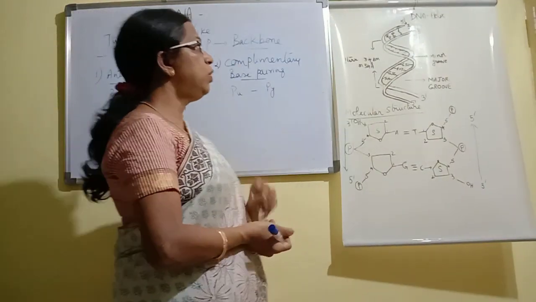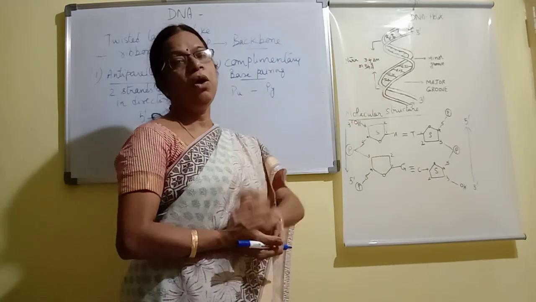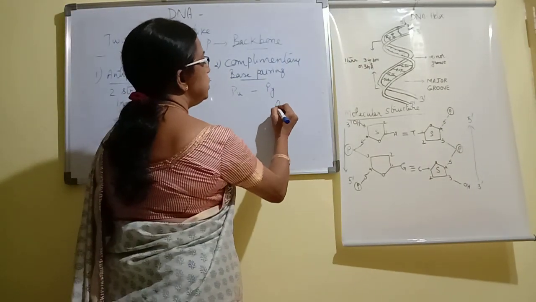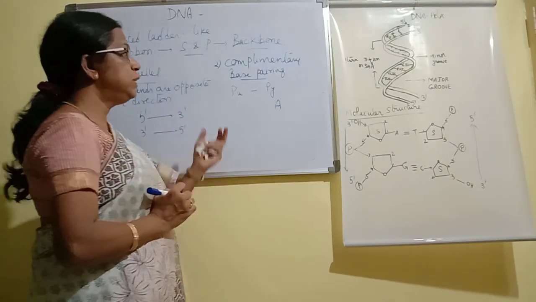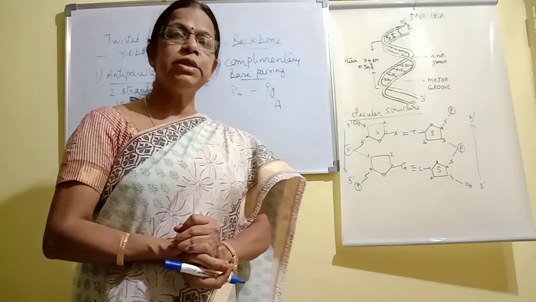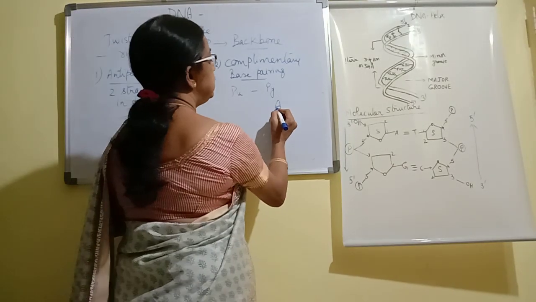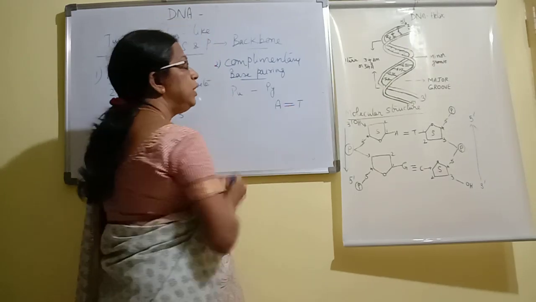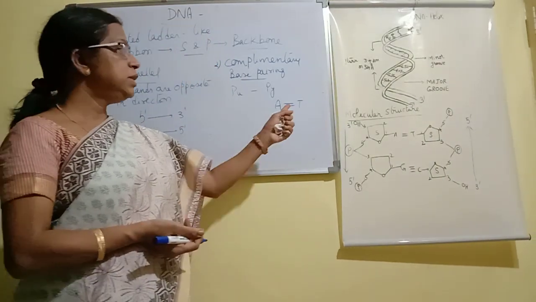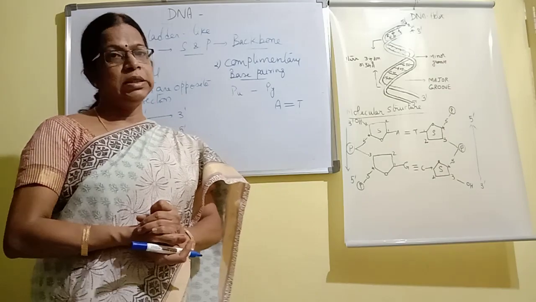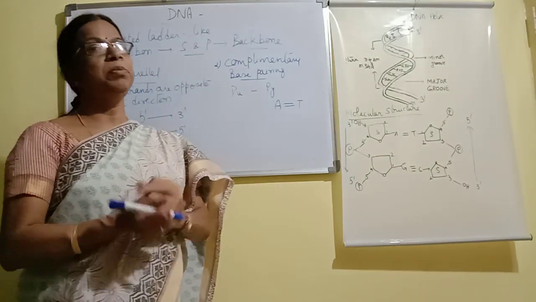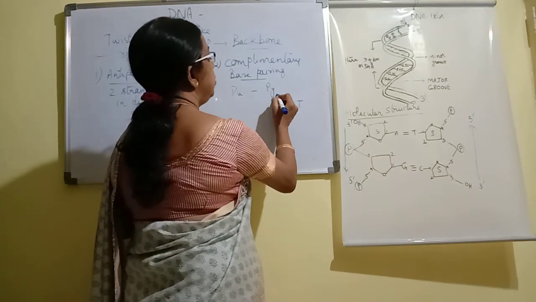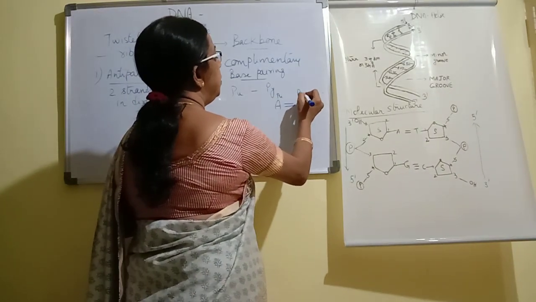Suppose there is a purine on one strand, there will be a pyrimidine on the other strand. Suppose this is adenine. We know purines are adenine and guanine, and pyrimidines are thymine and cytosine. Adenine always binds with thymine, and the bond present between nitrogen bases is the hydrogen bond. Adenine and thymine always bind with the help of two hydrogen bonds. This is a purine and thymine is a pyrimidine.